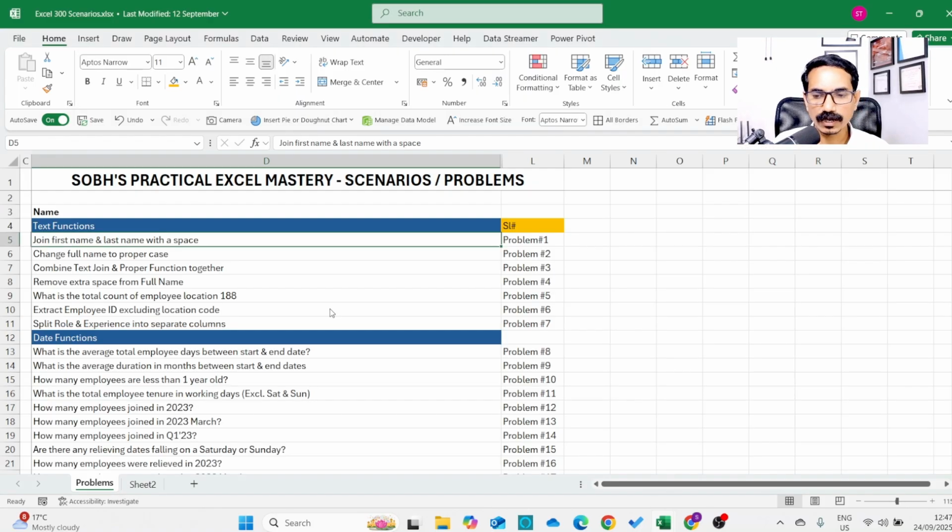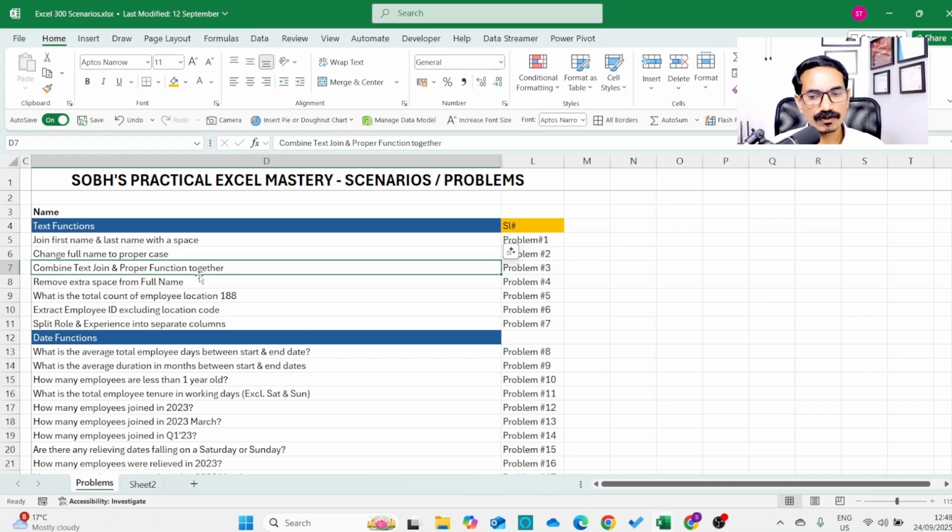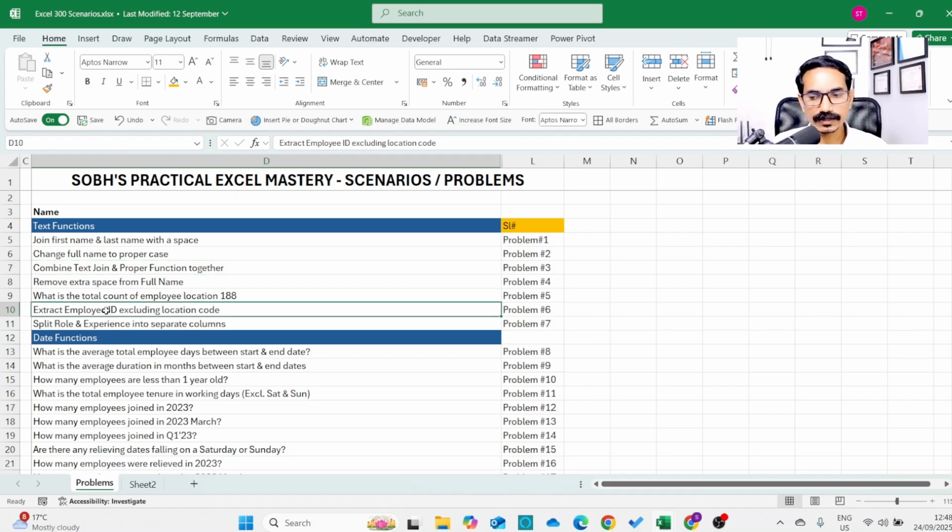Similarly, if you go to the other problems, second is change full name to proper case, and then combine text join and proper functions together. So now you have to combine multiple functions together. Then next, extract employee ID using location code. What is the total count of employees for location 188?